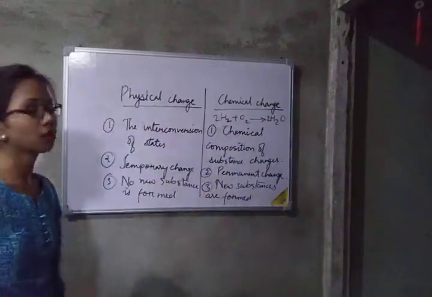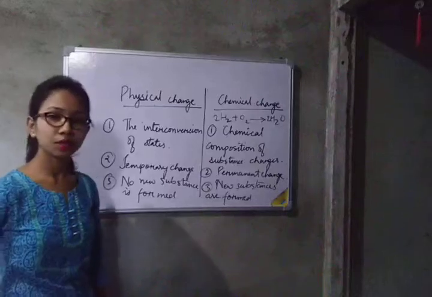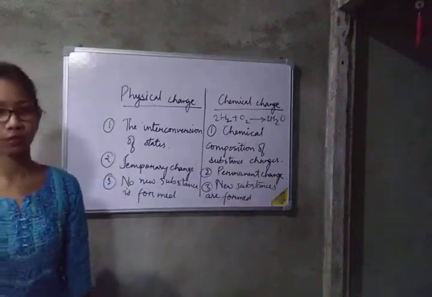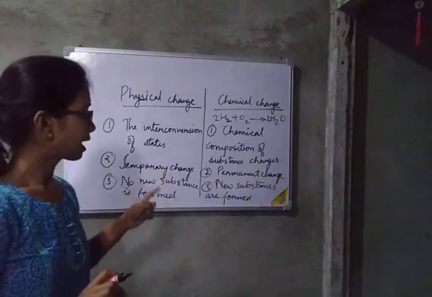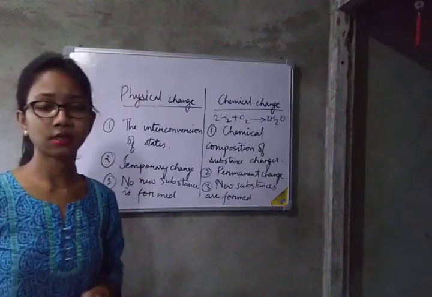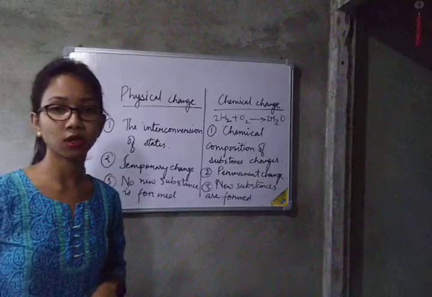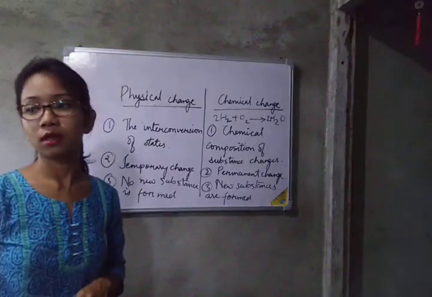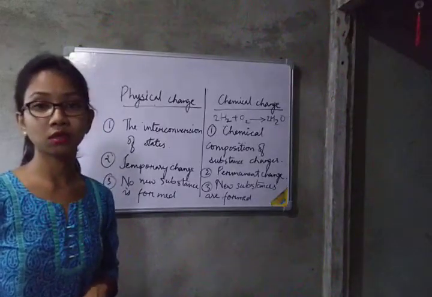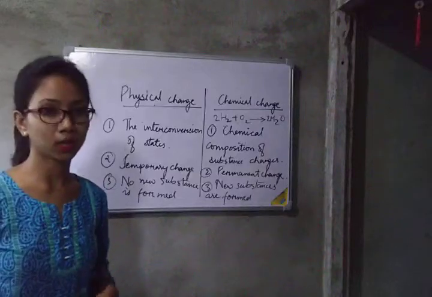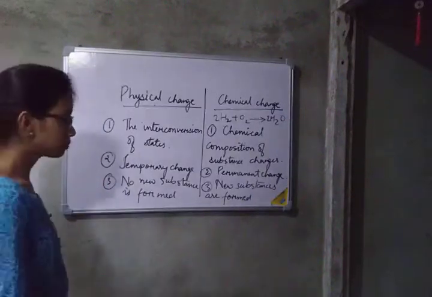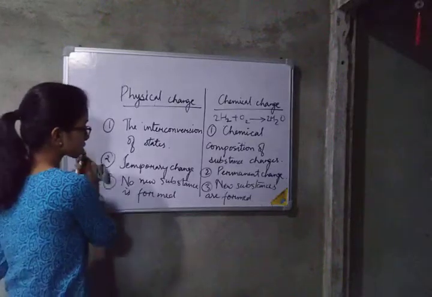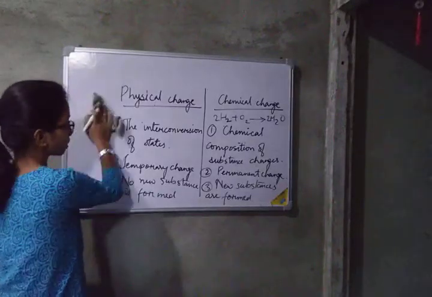So these are some of the differences between physical and chemical changes, and there is no need to go further because you have already gone through them. In the last part of your chapter, in the exercise portion, some questions are given, like rusting of iron and turning of milk into curd. For this type of changes, you have to write either physical change or chemical change. You go through your question answers, then you come to the doubt session class. I am repeating again.